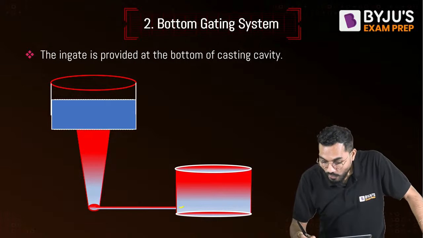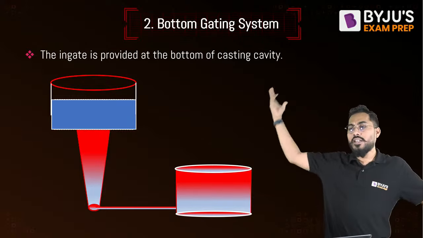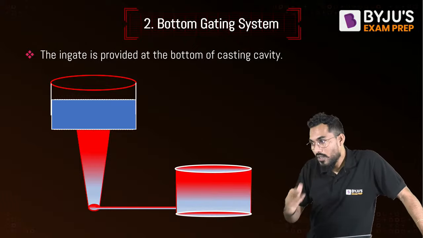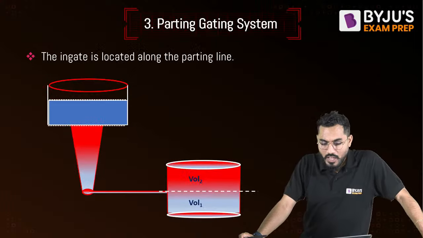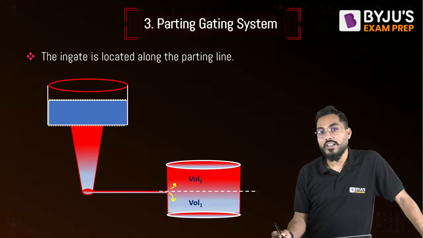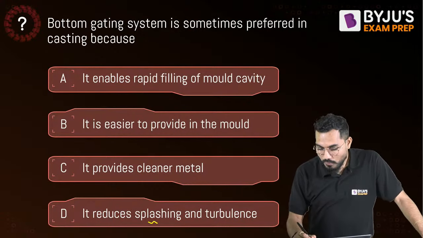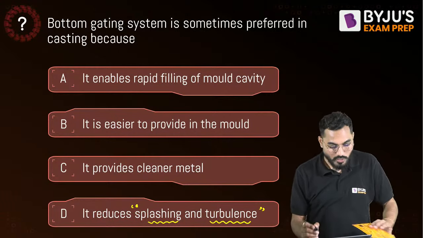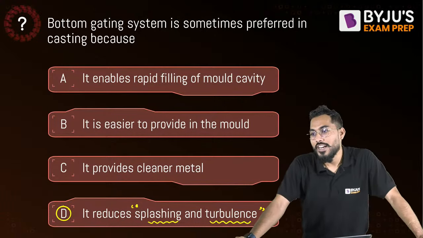Where does the material enter from? It is entering from the bottom. So the height of the casting can be anything; I don't have any problem in this particular regard. Is it true? Pressurized and non-pressurized gating systems are also there. Yes, Chintan. Right, fine. And there is also the parting gating system. Where does it enter from? The center. Is it true? Yes. So generally the bottom gating system is utilized to reduce splashing and turbulence. Splashing and turbulence can be eliminated in this particular case. Is it understood?